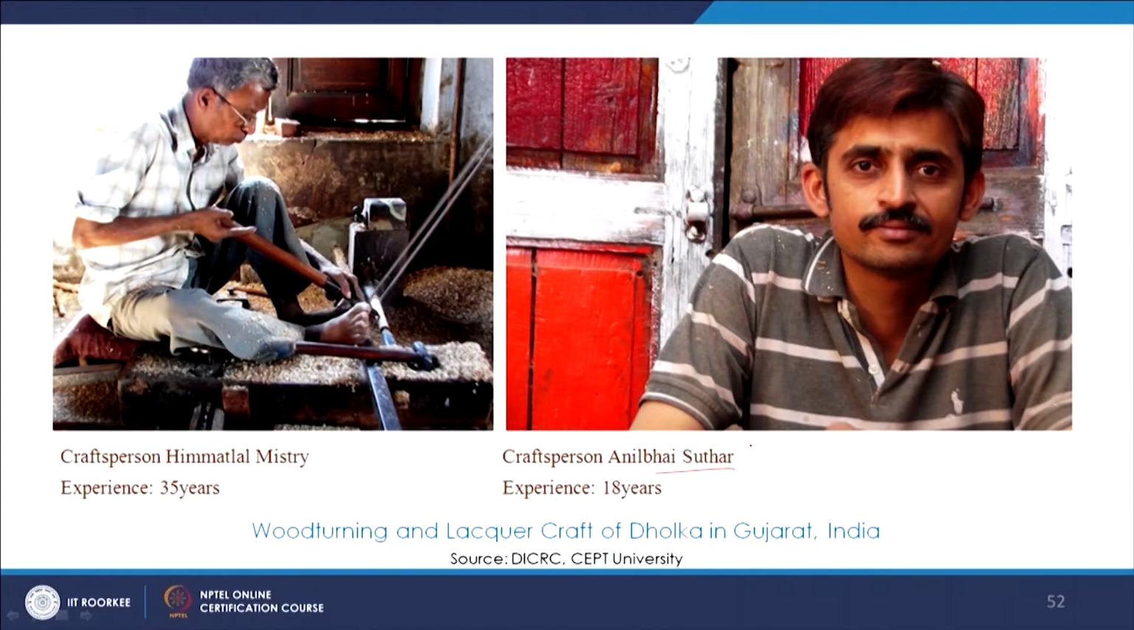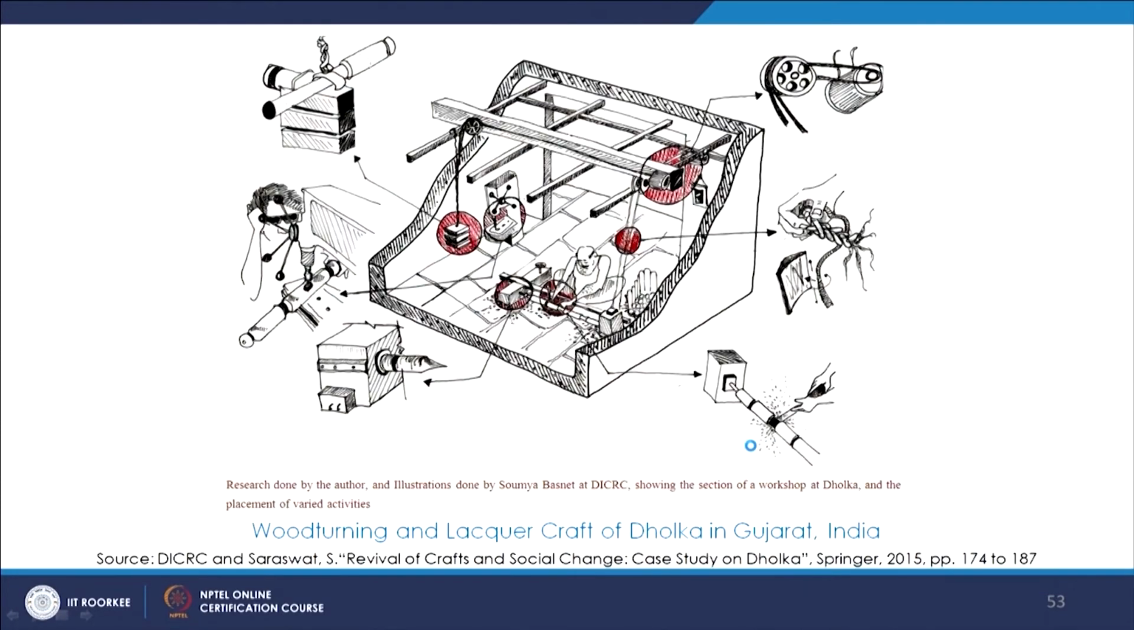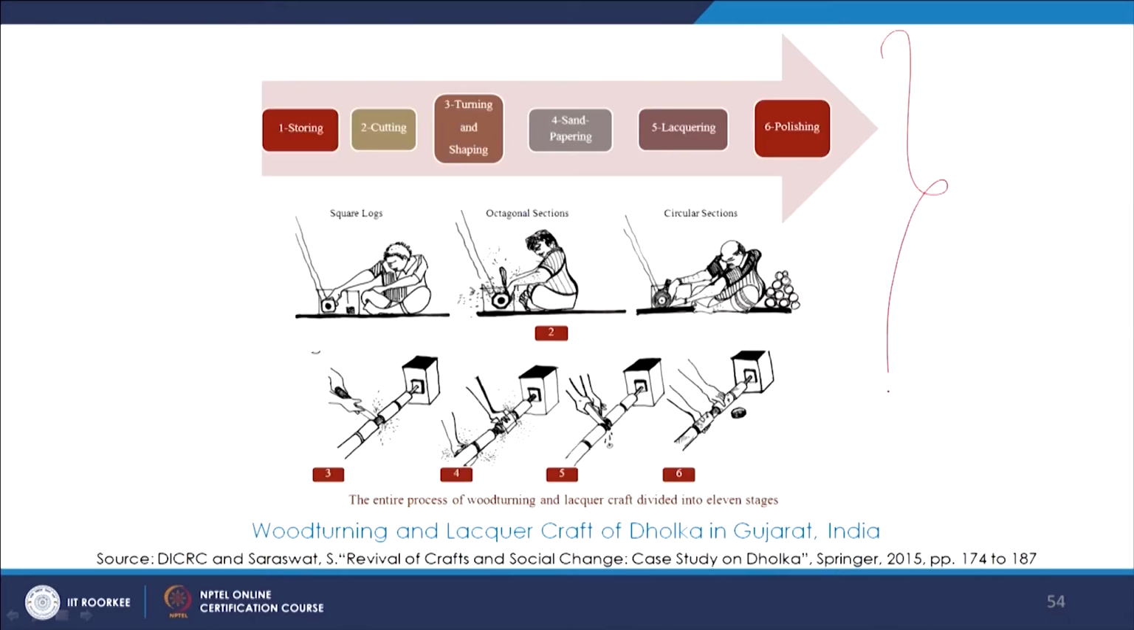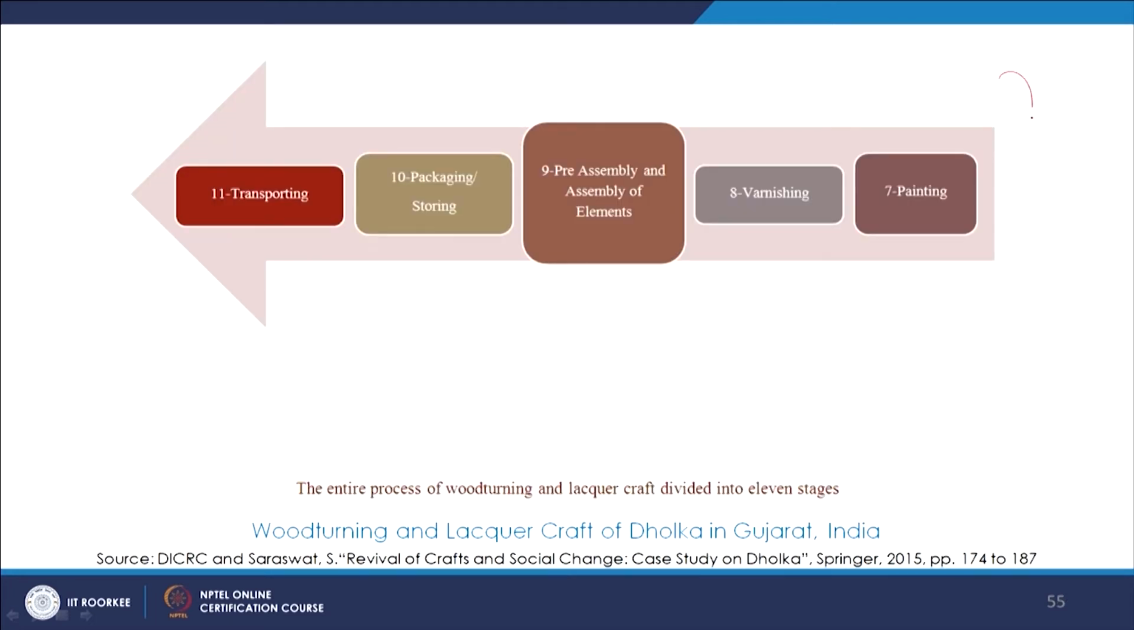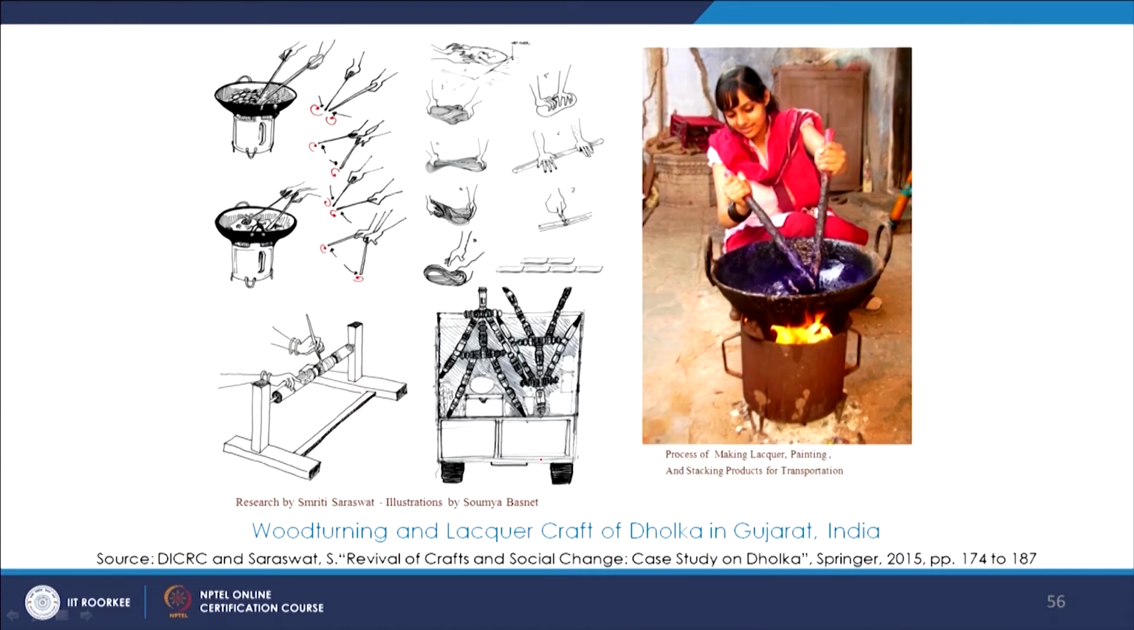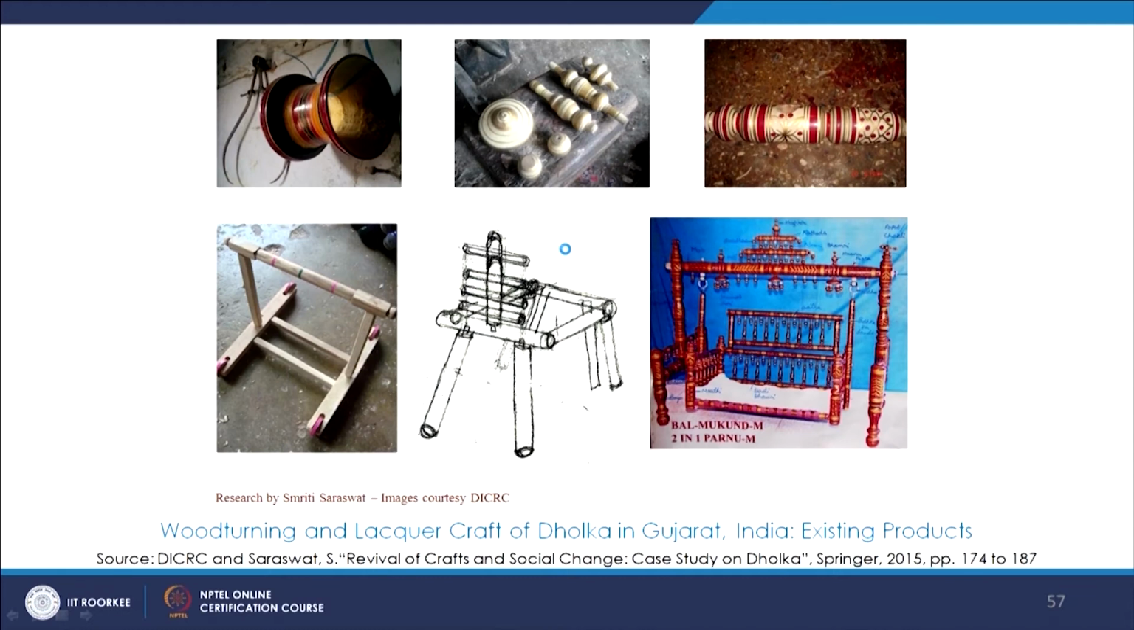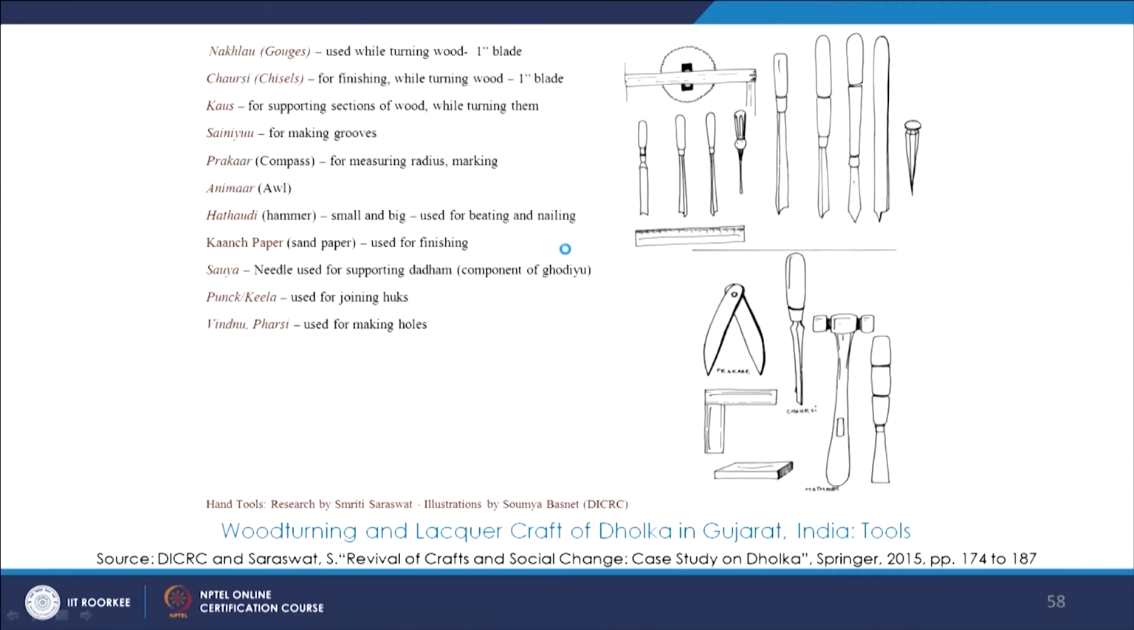So all that we discussed, the case of this craft form, and we discussed the craft persons particularly involved, how they work, what are the different machines they use, what is the space that they use, what are the different stages in which this craft takes shape, and then at each particular stage how things are done, it was explained through illustrations. Also the making of lacquer and then transportation, all that was discussed. Their existing product range was discussed. The tools that they work with were also discussed.